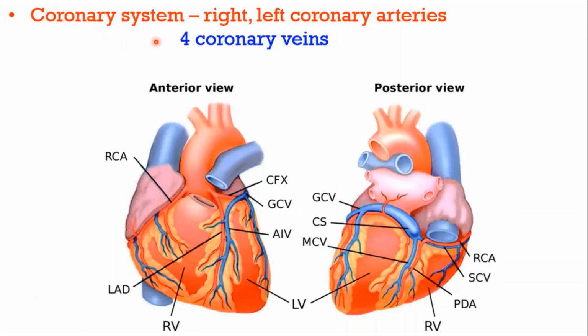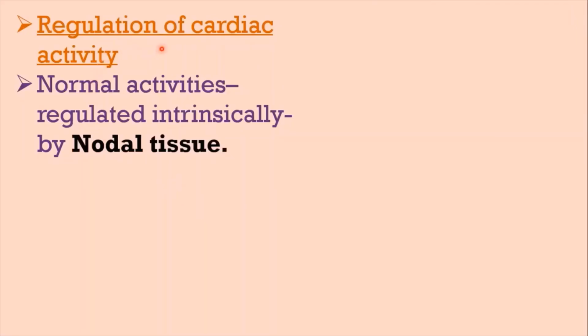Finally, the coronary system in humans includes the right and left coronary arteries and four coronary veins. So the blood is supplied to the wall of the heart through coronary arteries, and the deoxygenated blood from the wall of the heart is collected by coronary veins and finally that blood reaches the right atrium. Now we are going to discuss the regulation of cardiac activity.